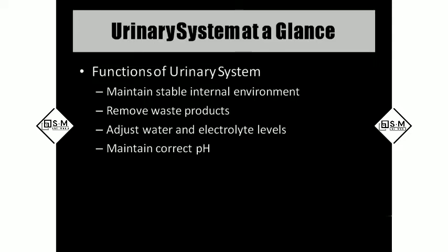From the metabolic process, we have n number of waste products. The main waste products released by the body are urea, uric acid, and ammonia. Ammonia is very toxic to our body if it lies inside the body itself. So continuously the ammonia has to be released. That's why the liver converts the ammonia into urea, to make it less toxic than ammonia, and it is continuously removed by the kidney. By maintaining all this, we can maintain the correct pH. Our blood pH is 7.35 to 7.45. In order to maintain that slightly alkaline pH in our body, the kidneys help by purifying the blood.